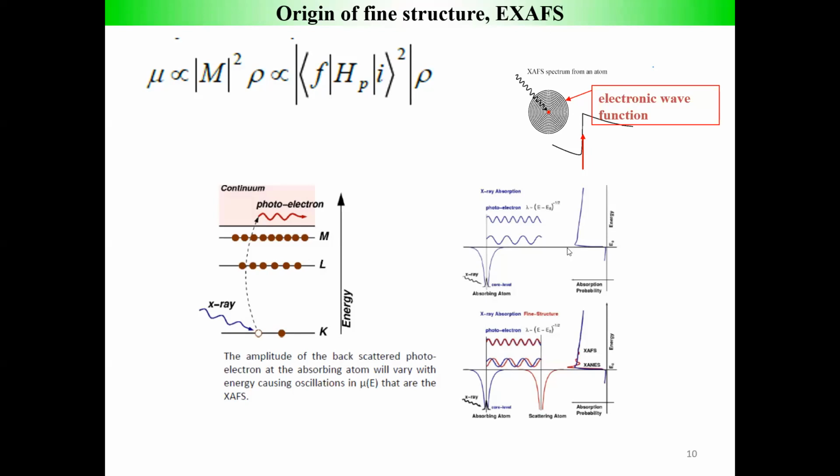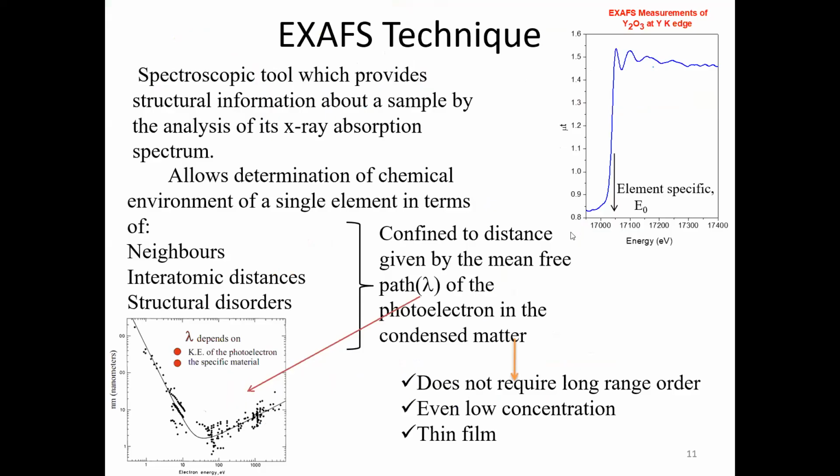With this, now I give the features which come out of this basic mechanism. Basically, it is a spectroscopic tool which provides structural information about the sample by the analysis of its X-ray absorption spectra. Analysis of spectra means the matrix element, from which you can get information about the absorbing atom.